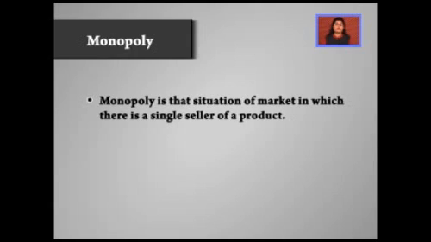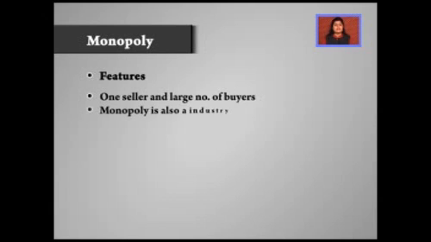The next market form is that of monopoly. The word mono means single. So monopoly is that situation of the market in which there is a single seller of a product. And what are the characteristic features of a monopoly? Yes, there is one seller but a large number of buyers. And since there is only one seller, there will be no industry. So the monopolist firm is in itself an industry.